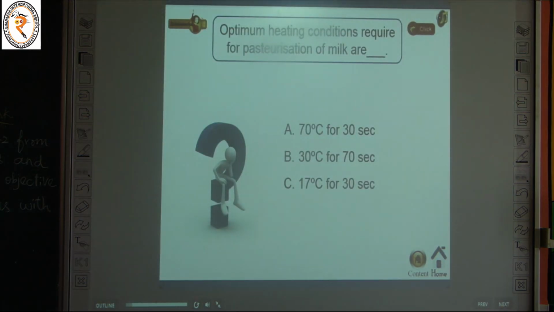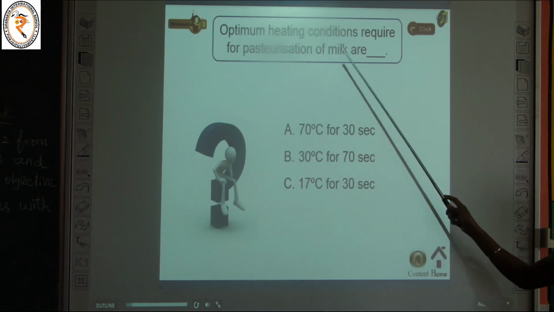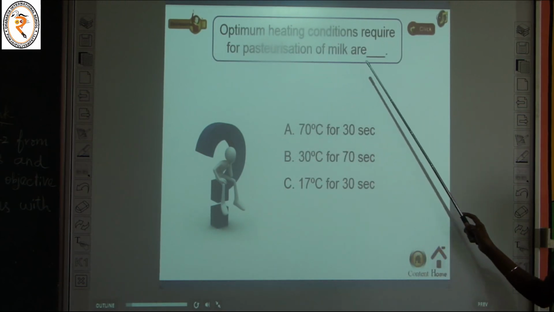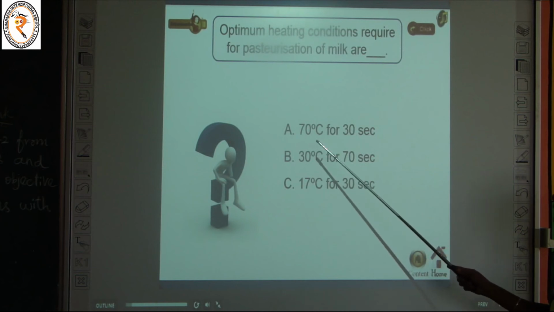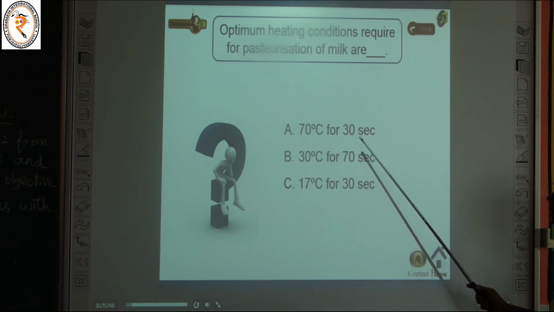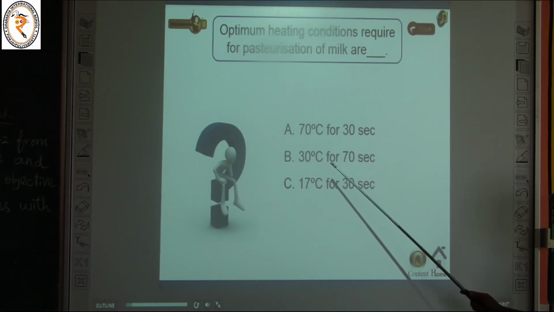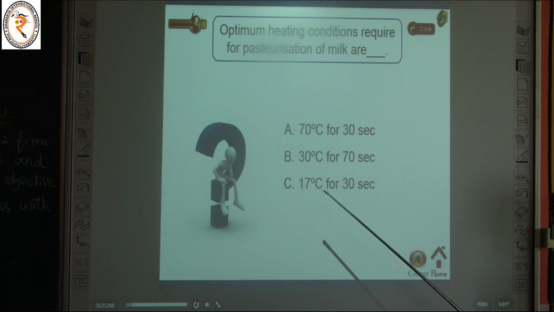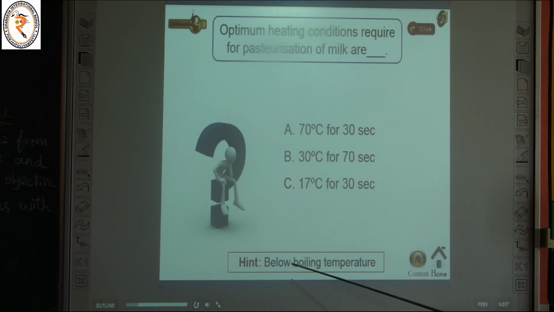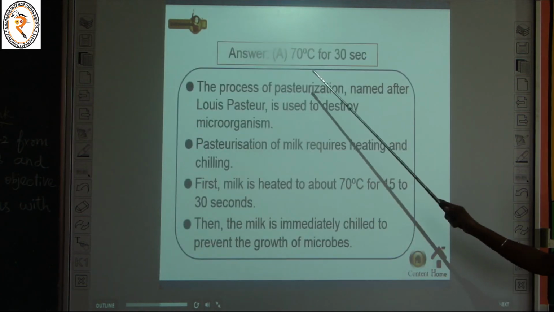See, this is a turn for you. See the question. Optimum heating conditions required for pasteurization of milk are: A, 70 degrees Celsius for 30 seconds; B, 30 degrees Celsius for 70 seconds; C, 70 degrees Celsius for 30 seconds. I'll give one hint: it is below boiling temperature. So what is the answer, A, B or C? Definitely it is A.